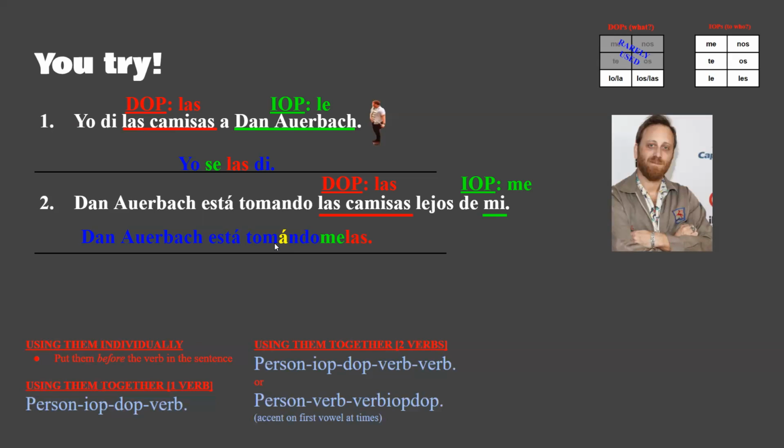if it's an ando or yendo thing, you count 4 syllables back. Las, me, do, man. And you make an accent on the 4th thing back. If it's not something that's ando or yendo, you only have to do it 3 times. That's kind of a weird rule, but that's what you do. And so that's what it's like. You always have indirect before direct. And all we're doing is we made the sentence shorter, especially for this one.